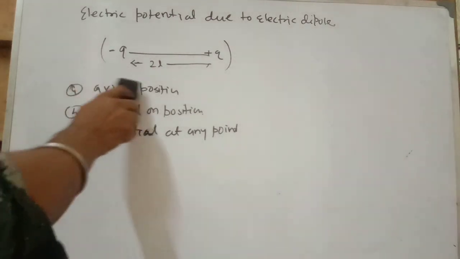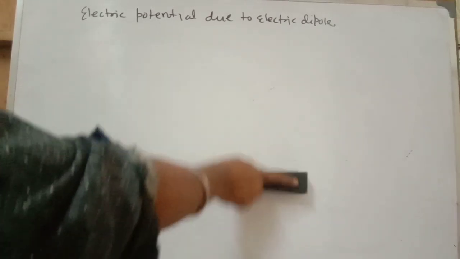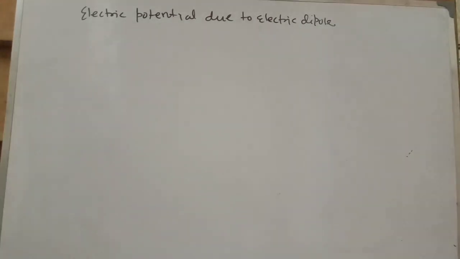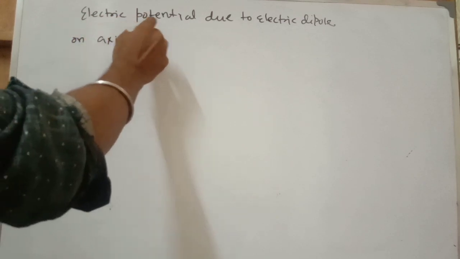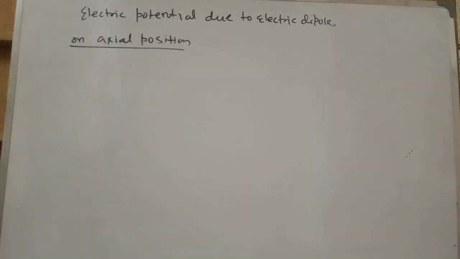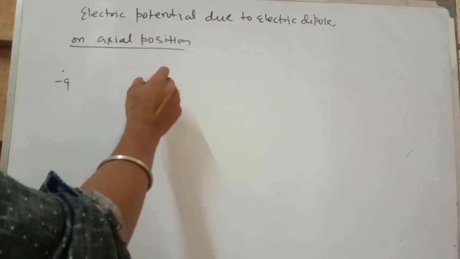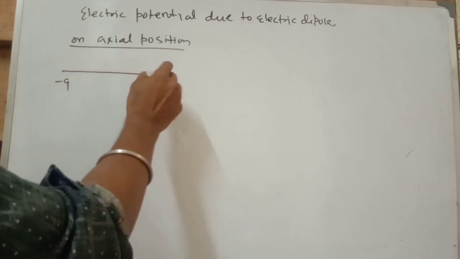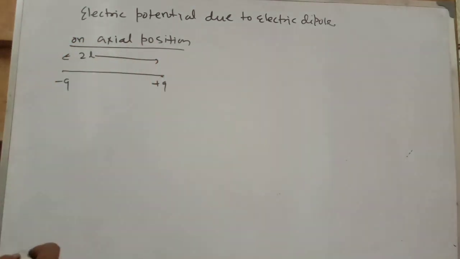So first we will consider the axial position. So now we are going to find electric potential due to an electric dipole on the axial position. Okay, so now let me consider here minus Q charge, here plus Q charge. So this is the configuration of the dipole. Let the distance between these two charges be 2L.